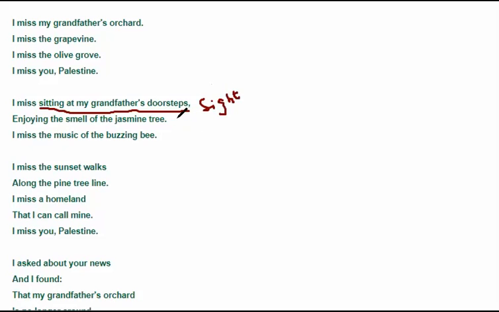Here in this line, you have the imagery of smell. Immediately, the smell of the jasmine comes to your mind, and the music of the buzzing bees. Here, it is the imagery of sound. Okay? You can visualize the buzzing of the bees as you think of the different things. You can easily visualize this.